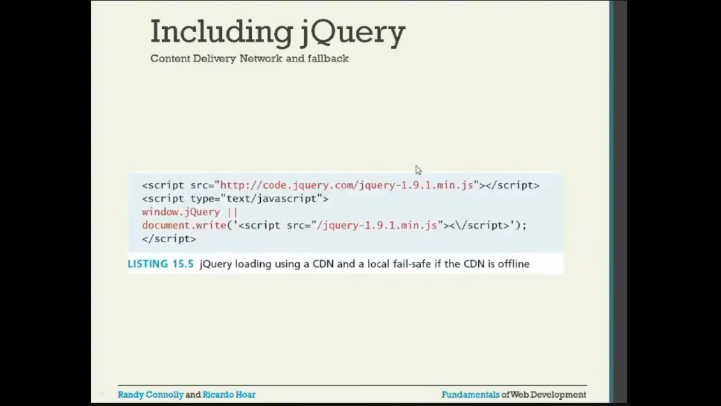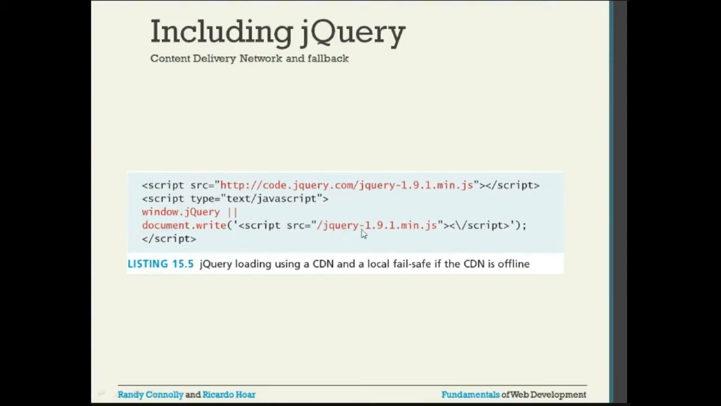Including jQuery, content delivery network, and the fallback. So you can see here this is the start of the script, this is the end of the script, and you are including here http://code.jquery.com, and this is the particular JavaScript file, jquery-, this is the version .min.js, and script type JavaScript, and window.jQuery document.write.